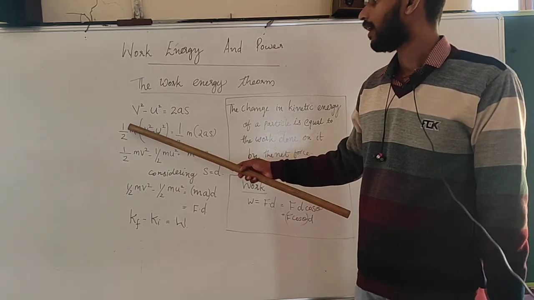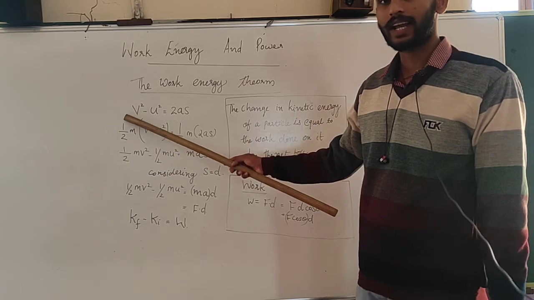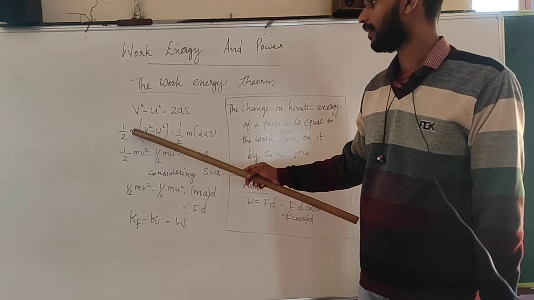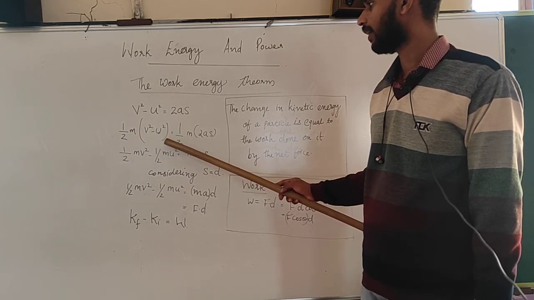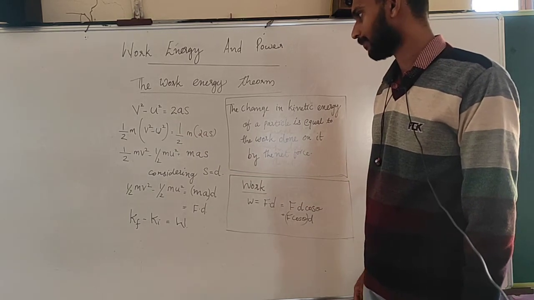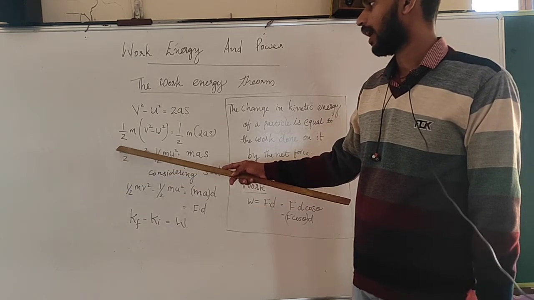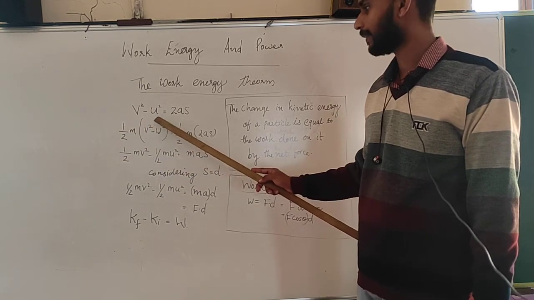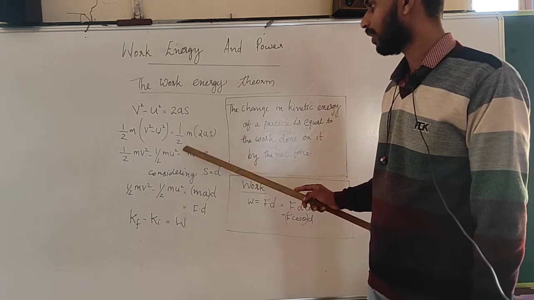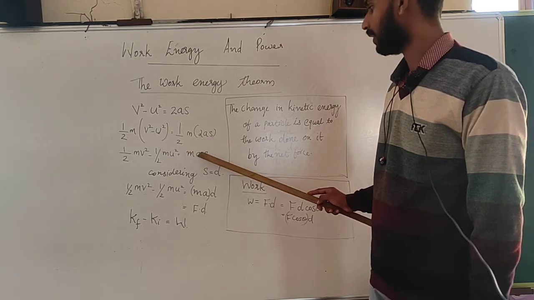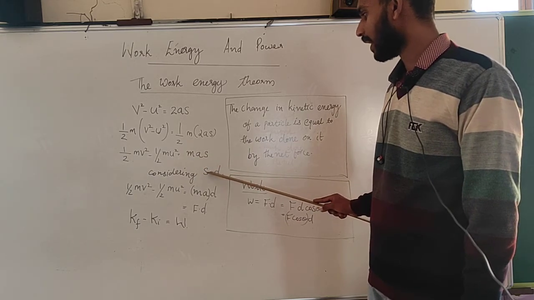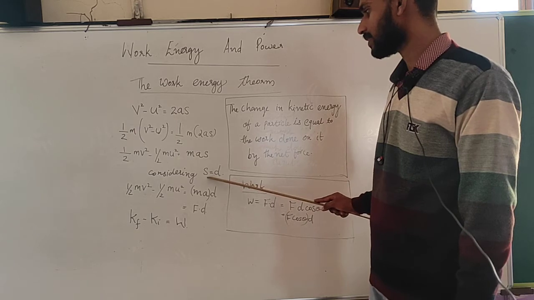So, you multiply both the left hand side and the right hand side with half m. Half of m into (v square minus u square) is equal to half of m into 2a(s). Opening the bracket, half m v square minus half m u square is equal to m into a into s, where we are considering the displacement s as d.